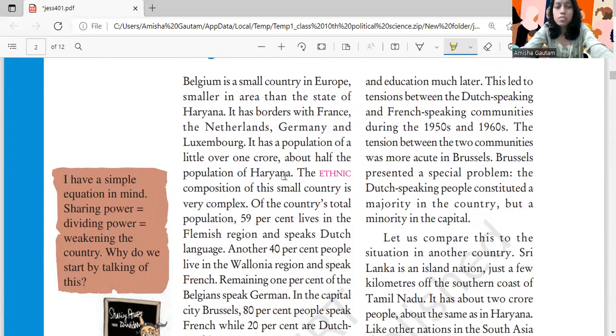The term ethnicity is a bit complex for you to understand right now.